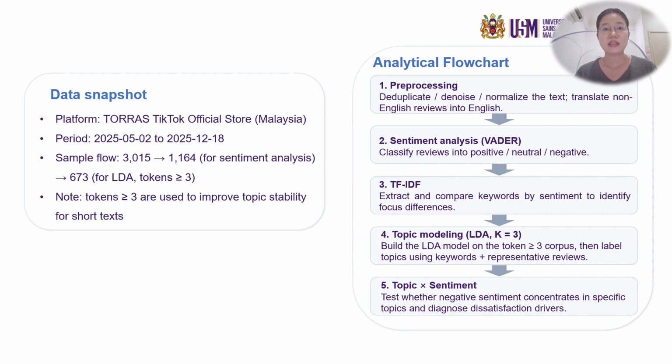So basically, sentiment tells us the overall mood, keywords tell us what people talk about. Topics organize the discussion, and the topic with sentiment tells us where the real pain points are. Topic and sentiment show where dissatisfaction really lies.